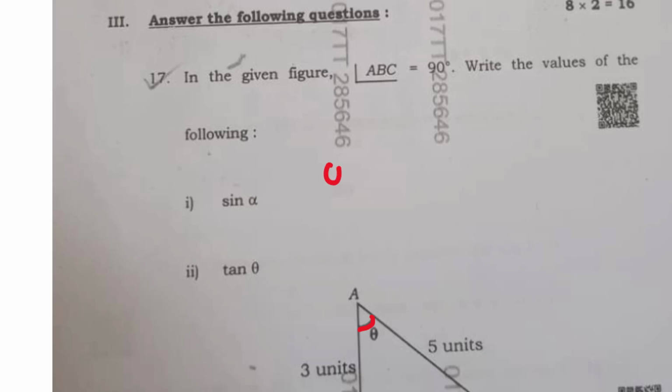So for theta, which is the opposite side? Opposite side will be BC. Which will be the adjacent side? Adjacent side will be AB, because the angle is attached to the adjacent side, right? Now for alpha, this will be adjacent side and this will be opposite side. Okay. Now they are asking sin alpha, right? So sin alpha means it should be opposite side by hypotenuse. What is the opposite side value? It is, for alpha, 3. And what is the hypotenuse? It will be the same for alpha and theta, right? So it is 3 by 5.